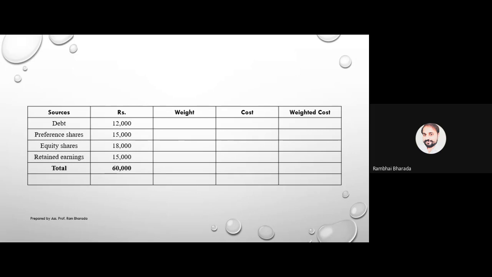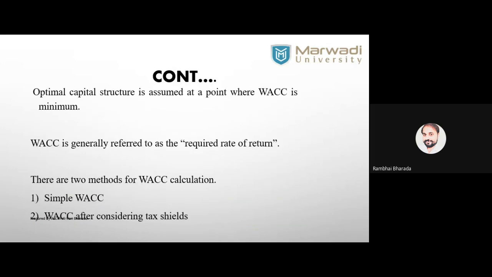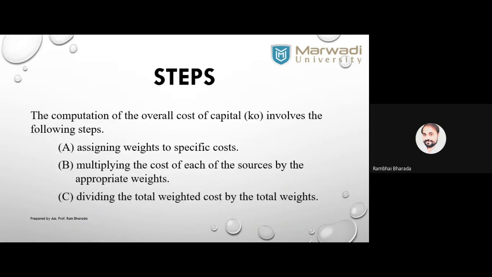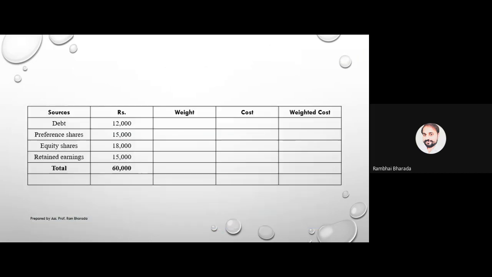Now look at step number 1: assign a weight to a specific cost. Now we need to calculate the weight, and for calculating the weight there is a simple formula. I am writing the formula here.